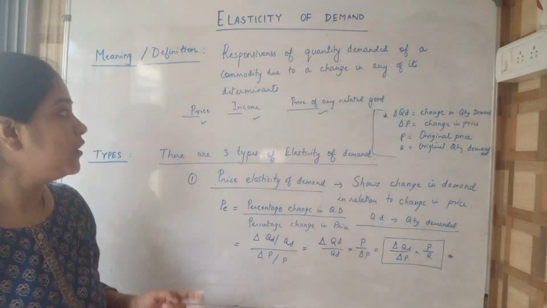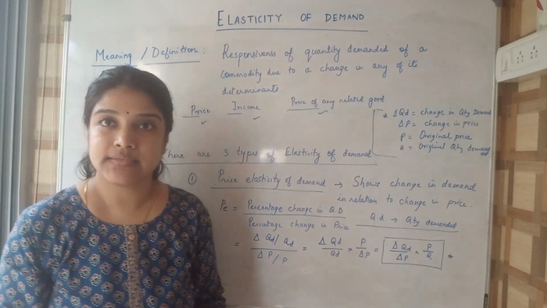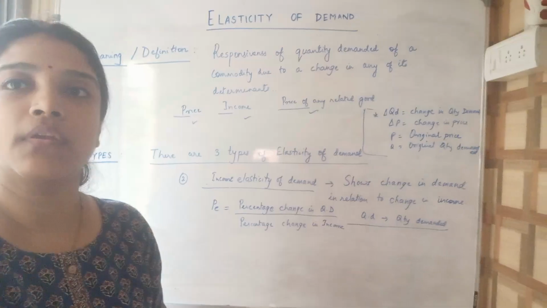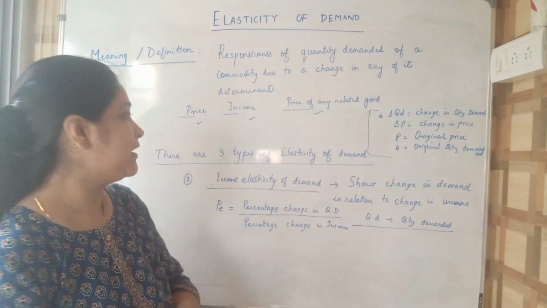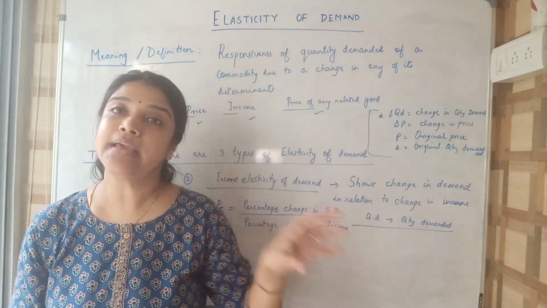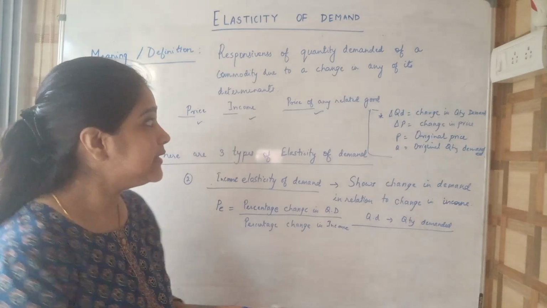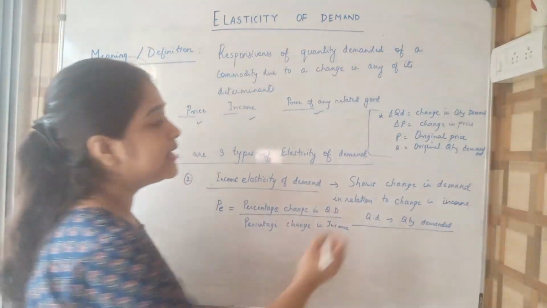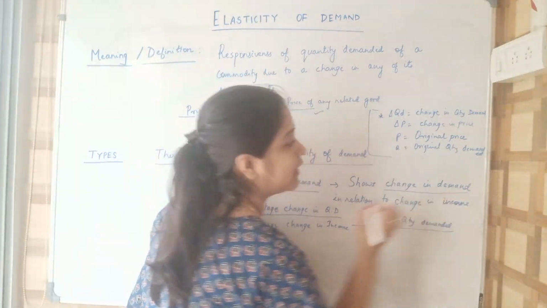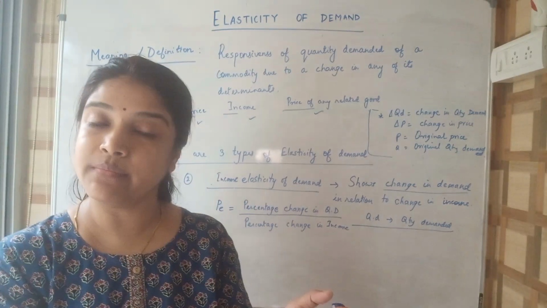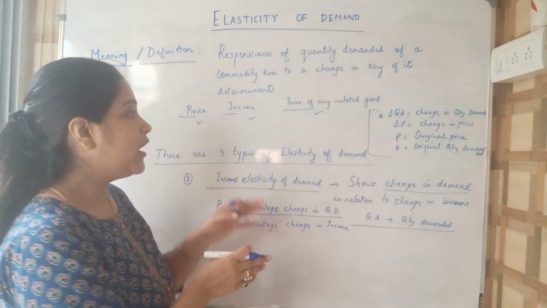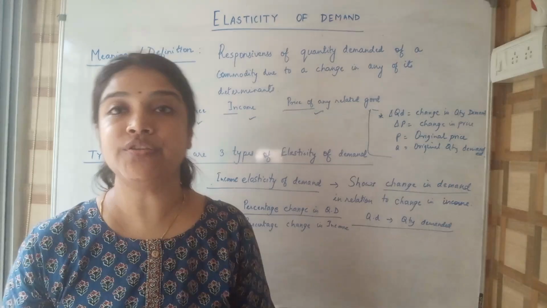Now coming to the second type of elasticity of demand, income elasticity of demand. Just like price elasticity of demand, income elasticity of demand shows us the responsiveness of demand, that is, the reaction of demand when the income of a person changes.